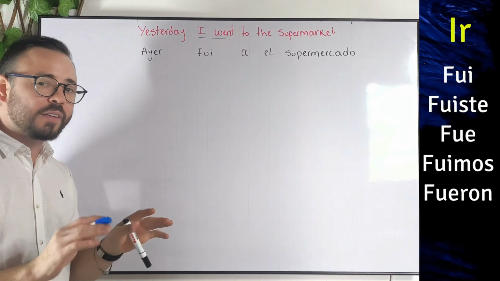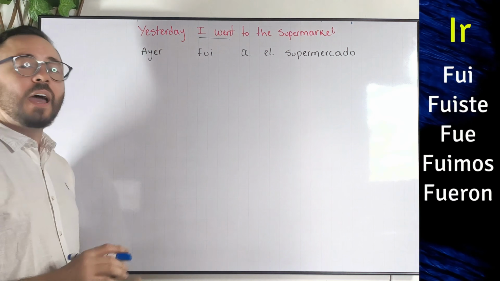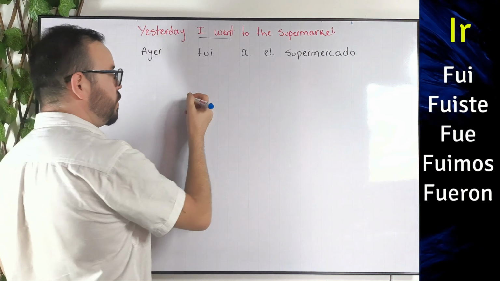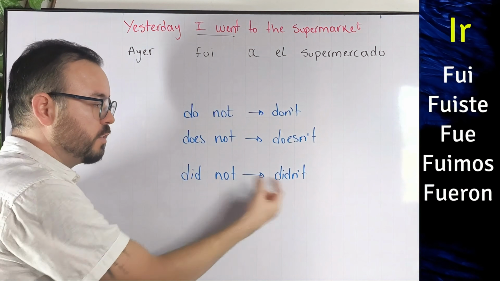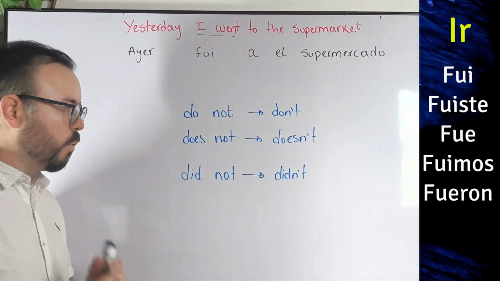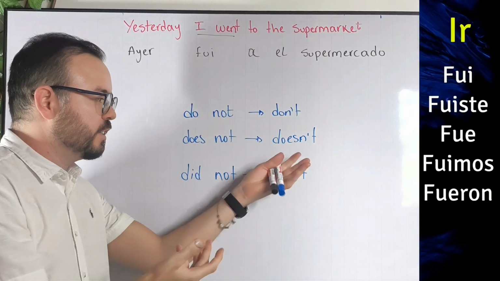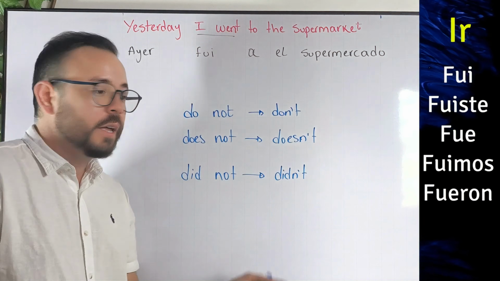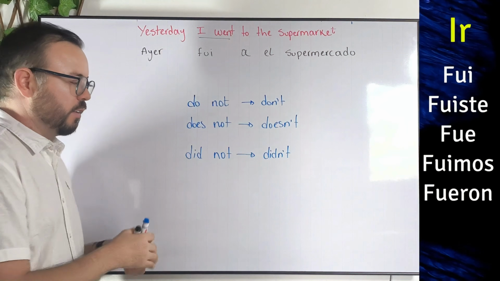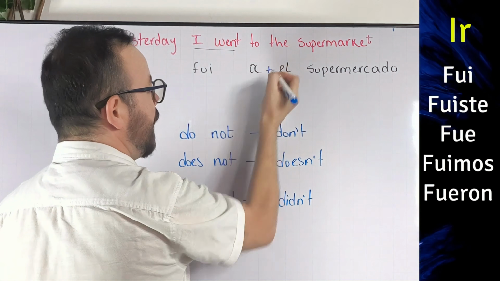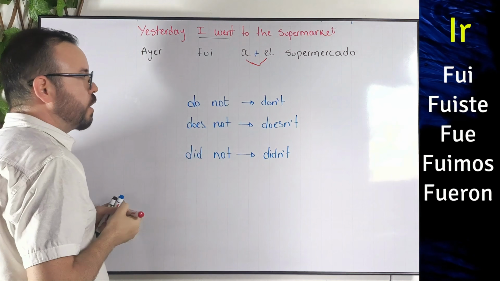In the same way that you have contractions in English, we also have a few contractions in Spanish, okay? A contraction is the way we take two different words and put them together into just one word. For example, do plus not, we say don't, or does plus not, we say doesn't, or did plus not, we say didn't, okay? That's a contraction, just putting two words together. And we have exactly the same in Spanish in this case. So every time you have a plus el, we're going to have a contraction. We put these two words together and we have al.